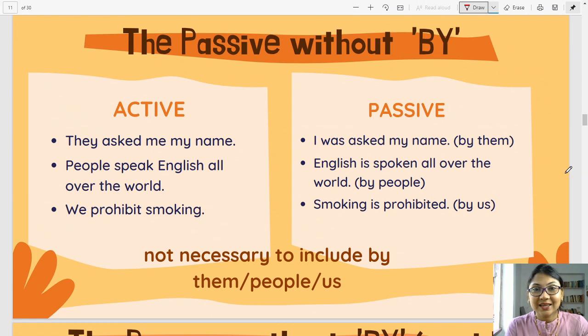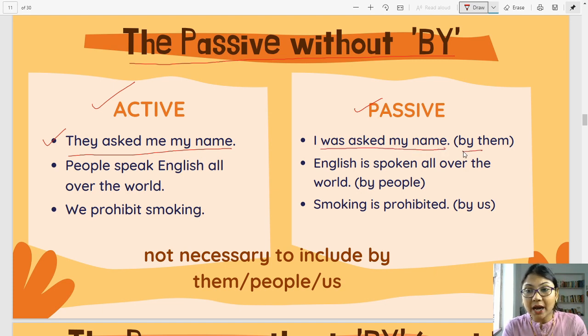Alright. Now let's see the passive without by. Let's look at the examples. Active: They asked me my name. Passive: I was asked my name. Now the agent by over here, it is not necessary. The whole sentence actually is I was asked my name by them, but you don't need to use by them. I was asked my name is enough.